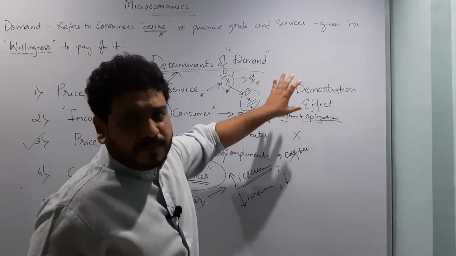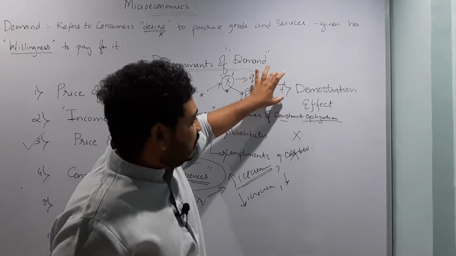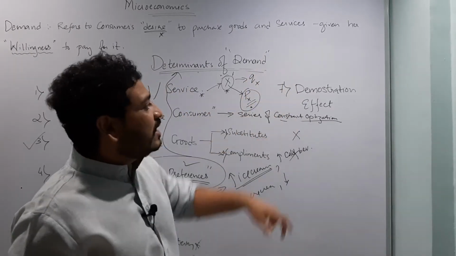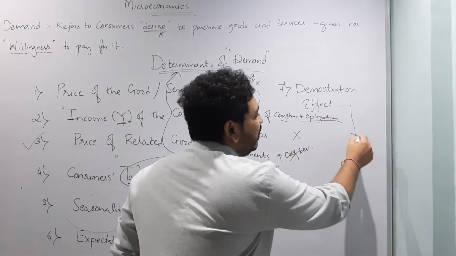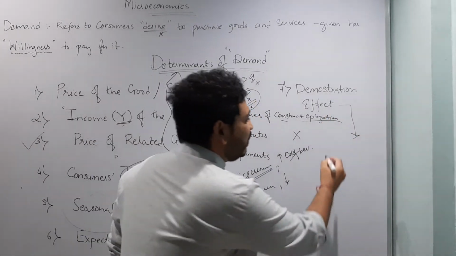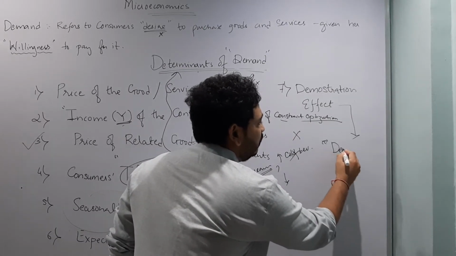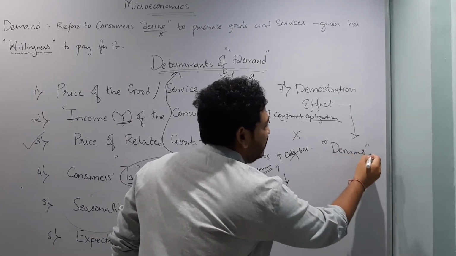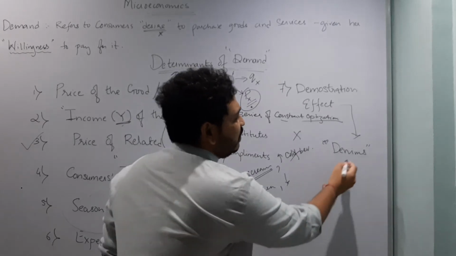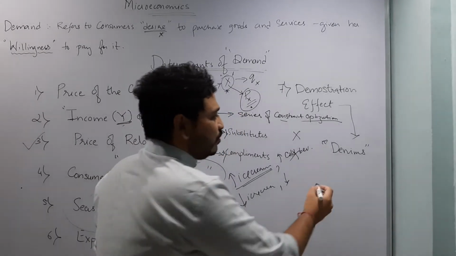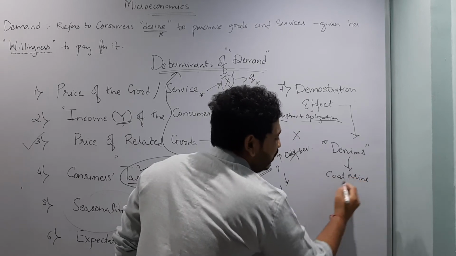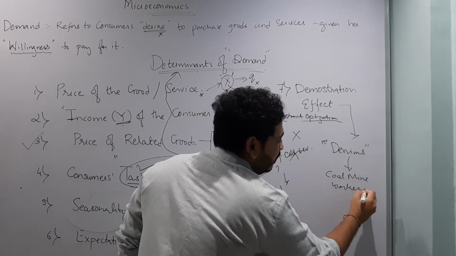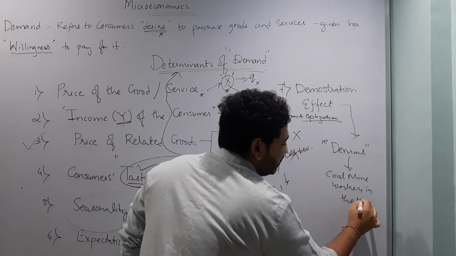Another very important point which requires your attention is the demonstration effect. Demonstration effect means to look at someone and then decide your consumption. For example, denims were actually consumed by coal mine workers in the US.